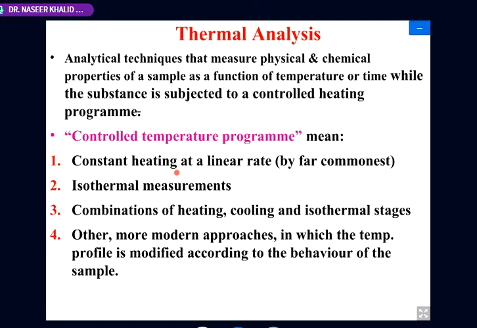So when we have a constant heating program, it means that if, for example, we start the heating at 5 degrees temperature per minute, then after every 1 minute, a 5 degree rise will be there. So it is controlled.